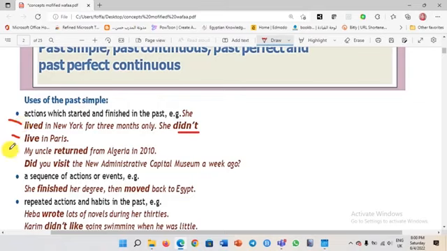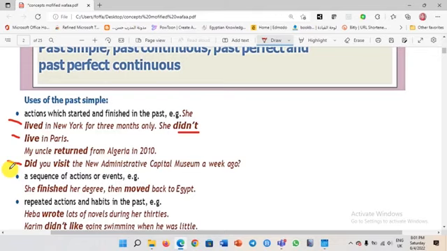Don't forget, dear students, she didn't live in Paris. Actually, this is to show you the difference between the affirmative and the negative. She lived, negative, she didn't live. My uncle returned from Algeria in 2010. Did you visit the new administrative capital museum a week ago? Now, this is how to form a question in the past simple. Remember, dear students, we use did as an auxiliary verb. My uncle returned. Returned means came back. So he is not there anymore.